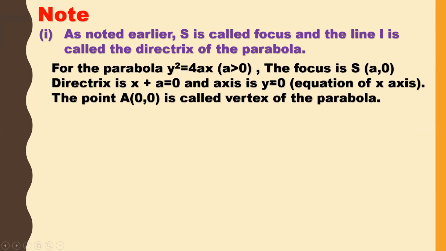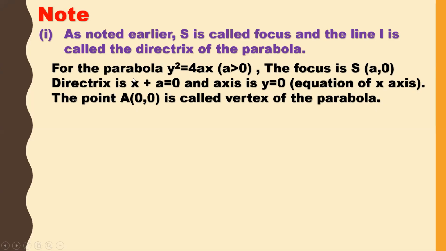So why am I taking axis as y is equal to 0? For this curve y square is equal to 4ax, what is the equation of axis? You know that equation of x axis is y is equal to 0 and equation of y axis is x is equal to 0, right? So that is why I am taking axis as x axis and equation of x axis is y is equal to 0. The point 0 comma 0 is called vertex of the parabola.